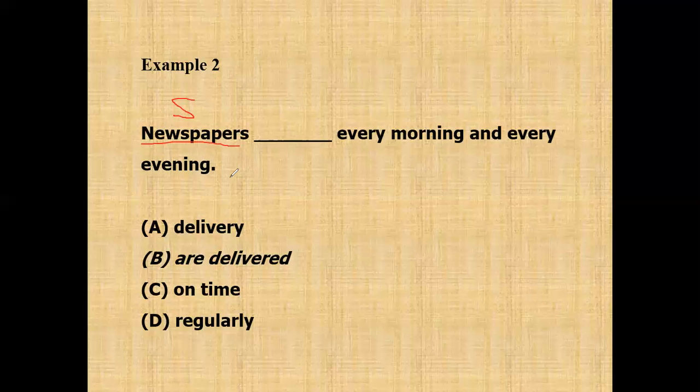So delivery is incorrect. C is incorrect. D is incorrect. So the answer is are delivered every morning and every evening.